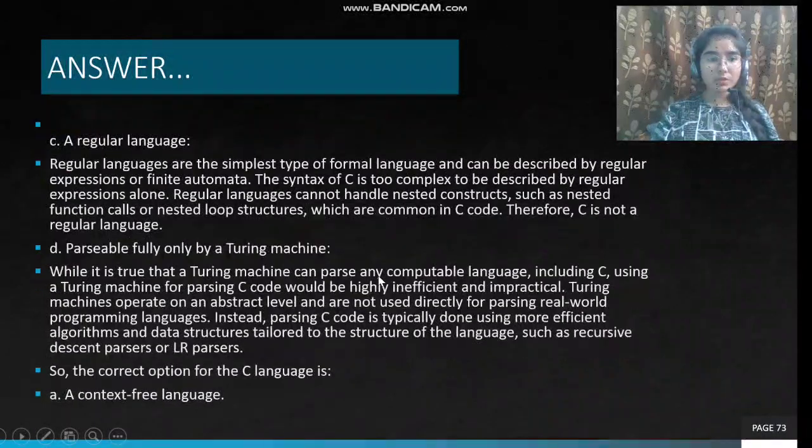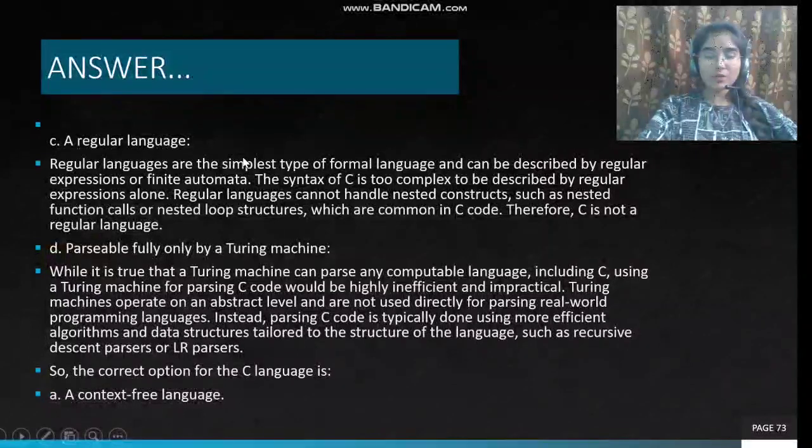Now let's look at option C. Option C says a regular language. Regular languages are the simplest type of formal language and can be described by a regular expression or finite automata. The syntax of C is too complex to be described by a regular expression alone. A regular language cannot handle nested constructs such as nested function calls or nested loop structures, which are common in C code. Therefore, C is not a regular language.